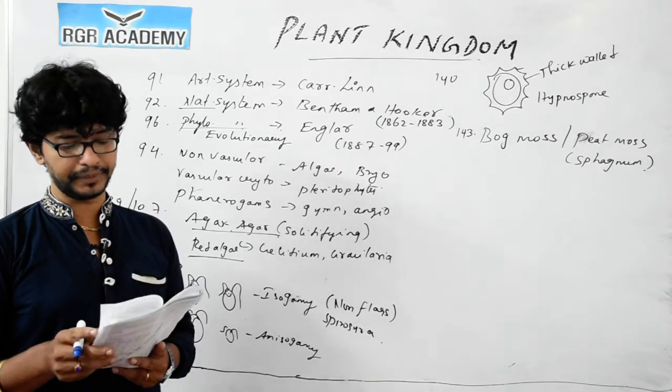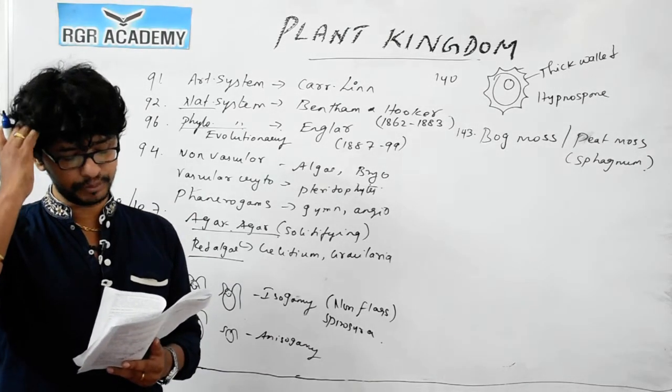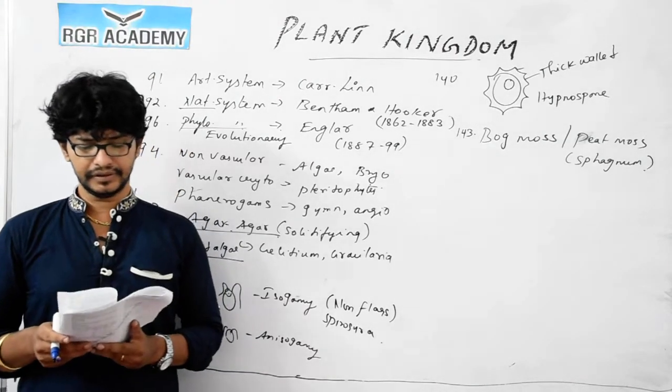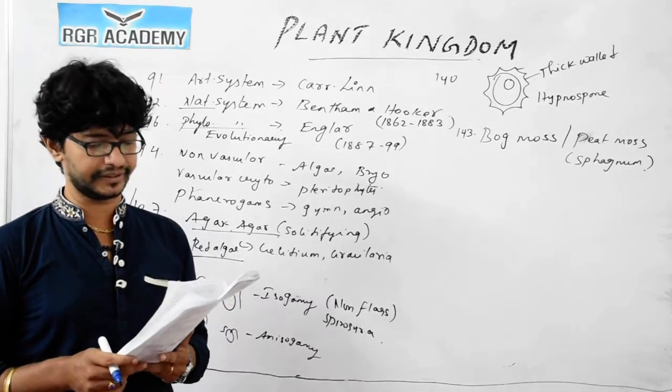Question 148. Which of the following pairs is wrongly matched? You can see Salvinia with the prothallus is incorrectly matched. Option 2 is the correct answer. For the others, viroids and mustard are fine, but the second option is incorrect.